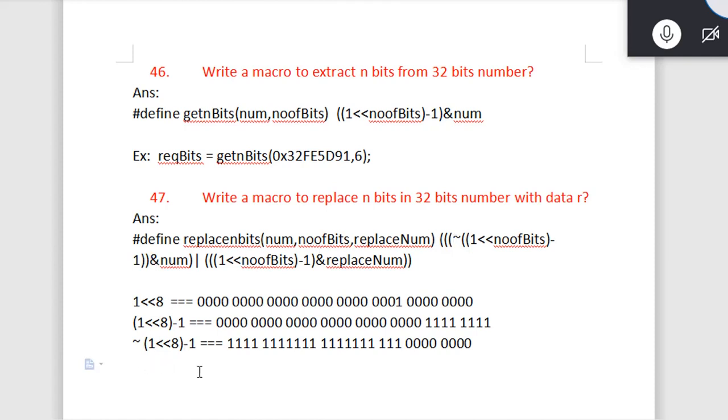So once we AND with the number, we'll get only the remaining bits. Consider we have this number. So this will become 0011.